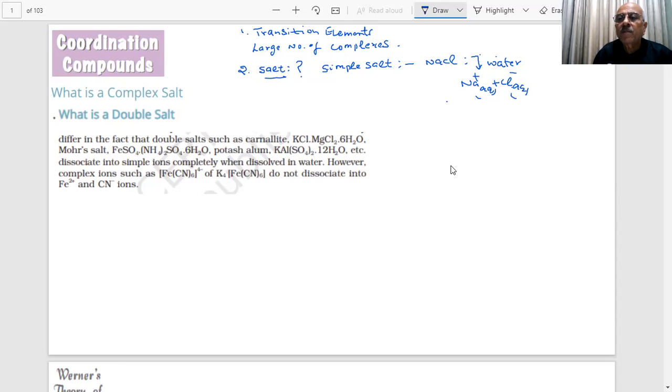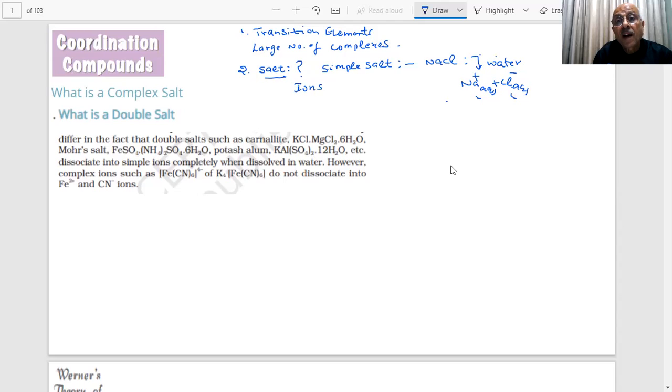This is the simplest situation. You can take NaCl, you can take KCl or magnesium sulfate. So many other compounds which are salts, students, will be ionized and will produce ions in the solution. They split up, and these ions can be identified easily.